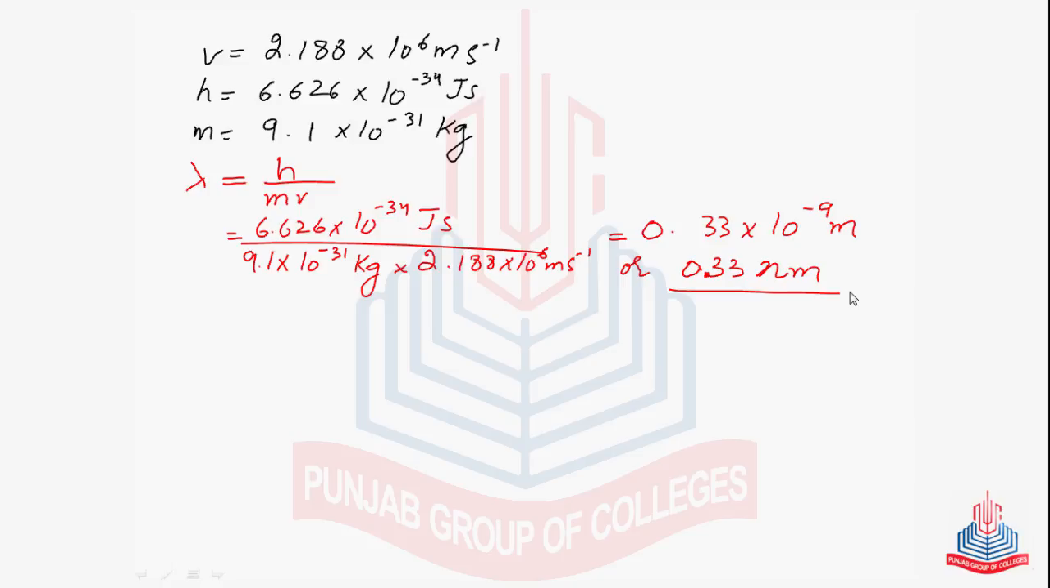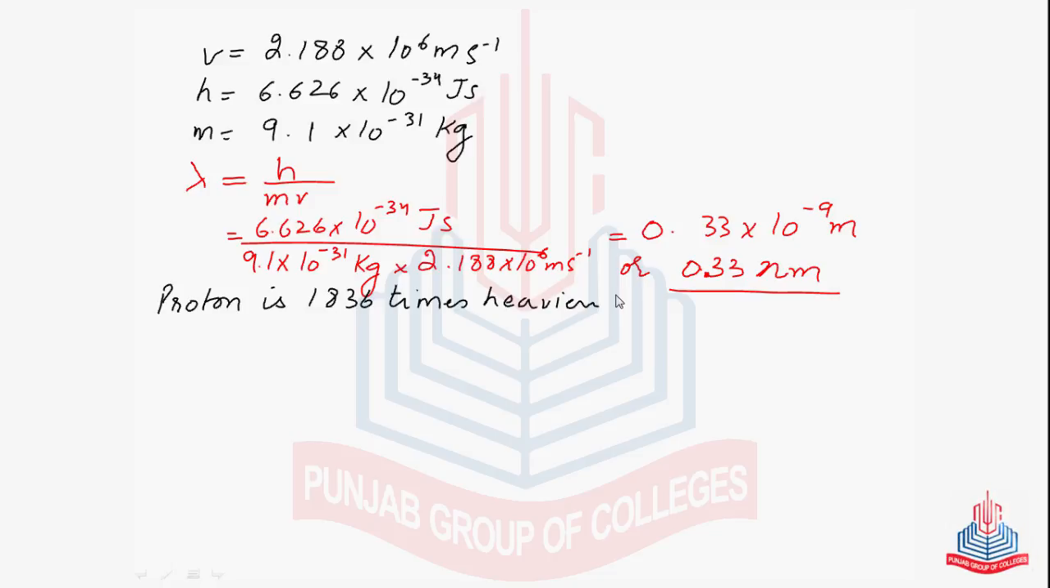Now the question arises for a proton or for an alpha particle. As we know, a proton is 1836 times heavier than an electron. So we can say that if we imagine a proton moving in a straight line with the same velocity as we mentioned for the electron, its wavelength will be 1836 times smaller than that of the electron. That is, if the mass increases, the wavelength becomes smaller.